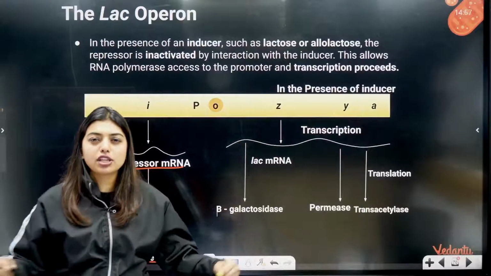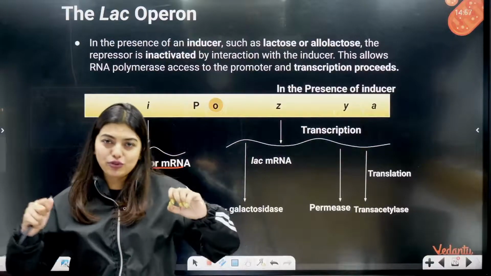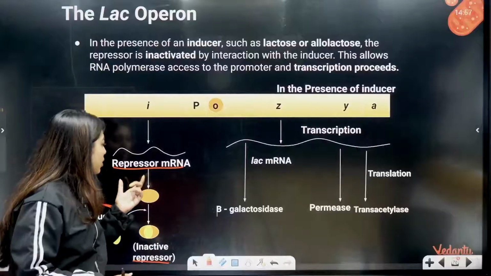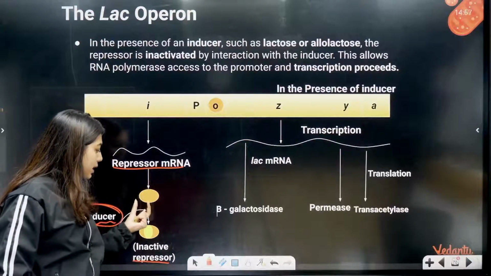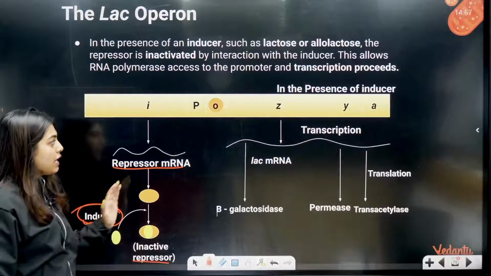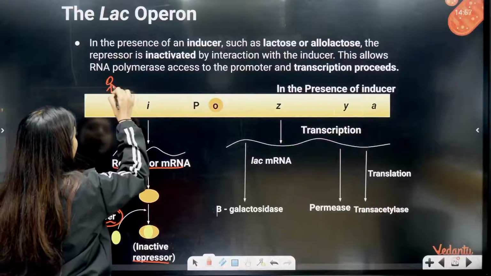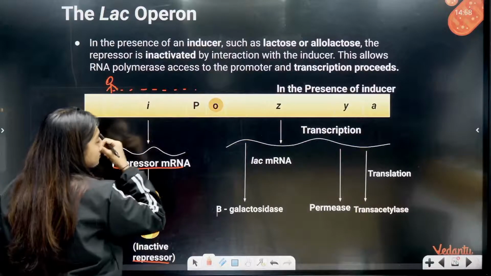Imagine when a sumo wrestler comes and holds you and tells you, I will not leave you. Can you move? Can you break open and move? You cannot, no? So the same thing will happen here. What is going to happen? This inducer will come and bind with the repressor and it will make it inactive. Now the operator will be free. So automatically RNA polymerase will come happily and it will go forward for transcription.